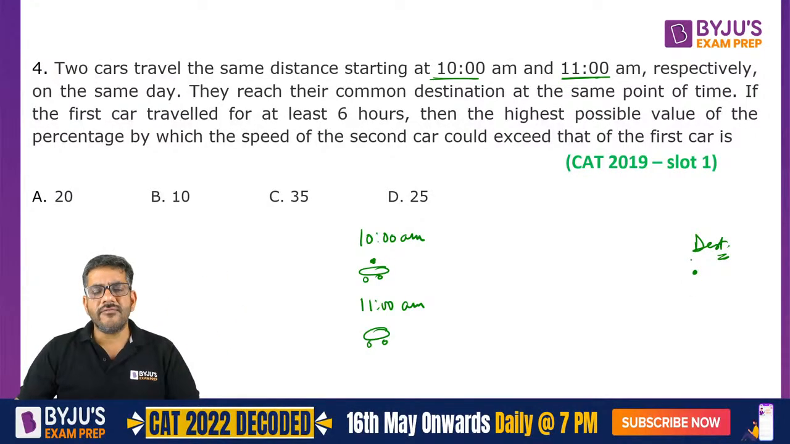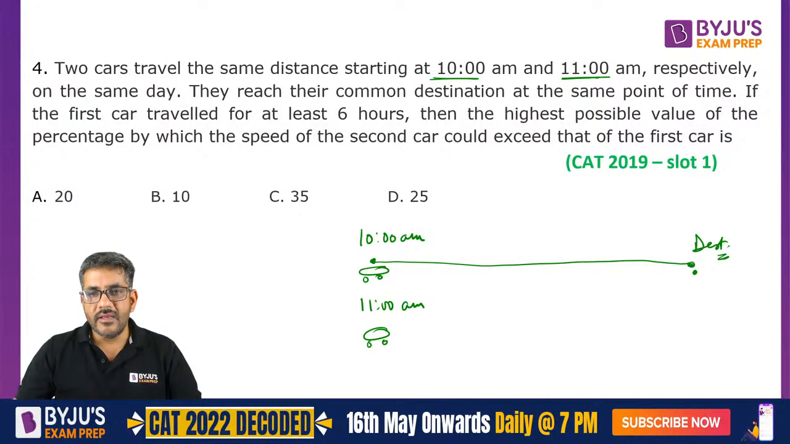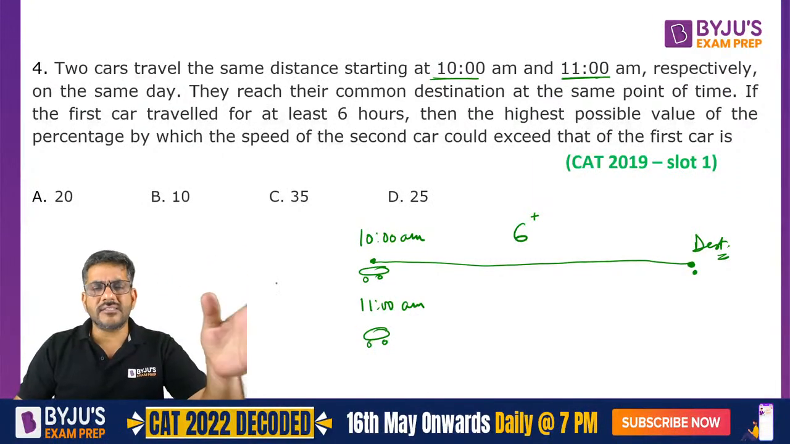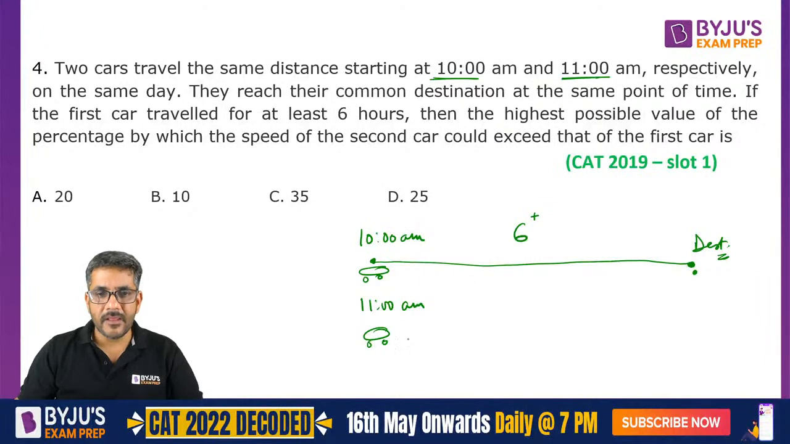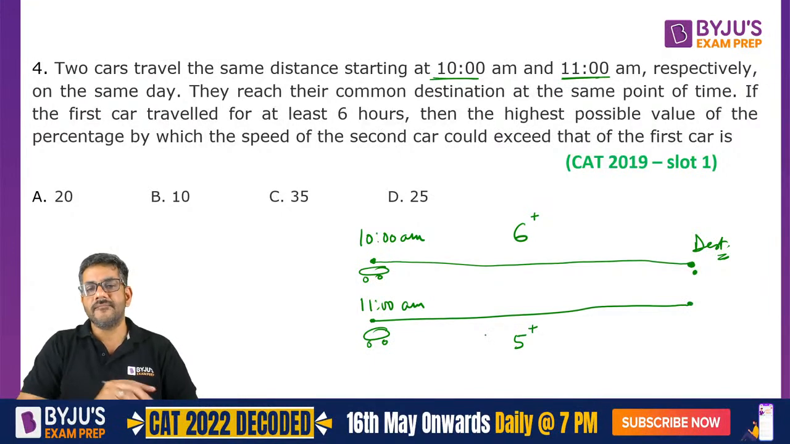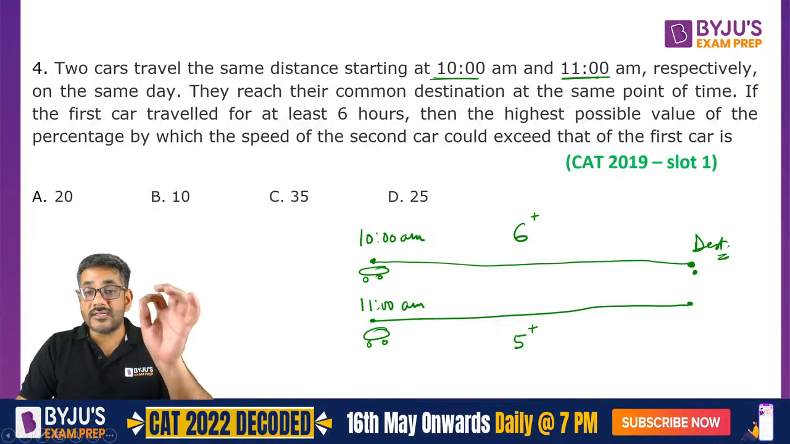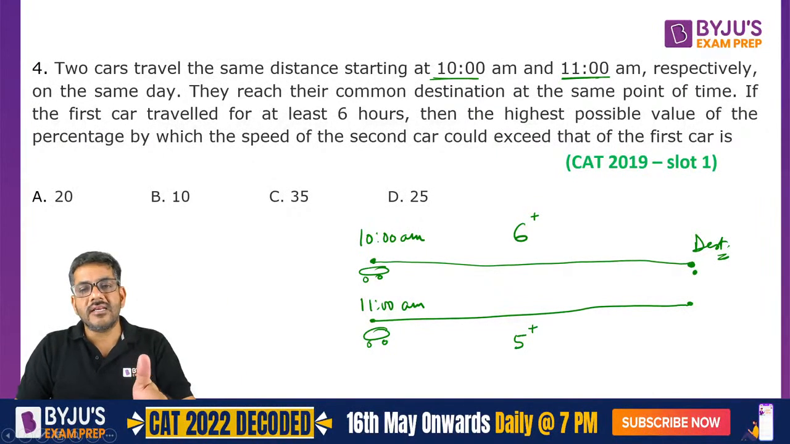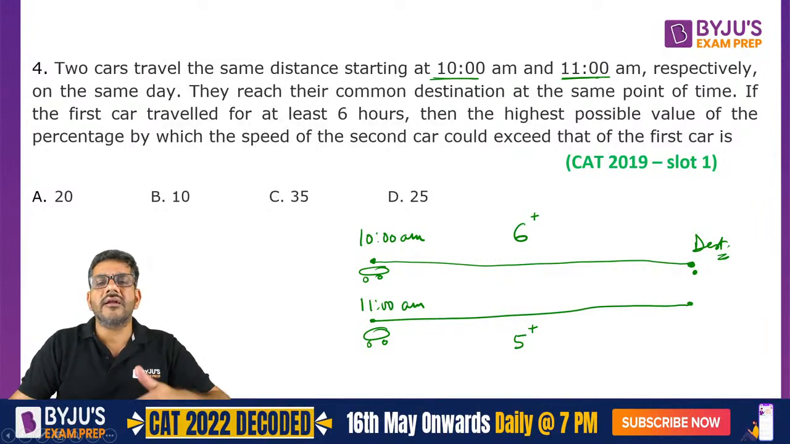The first car traveled for at least 6 hours. So that means the first car has reached this point in at least 6 hours. That means at least 6 का मतलब है 6 plus लिख देता हूँ. 6 hours और 6.5 hours, 7 hours, 7.98, ऐसा 6 से ज्यादा ही आएगा. So can I say because they have reached at the same time, right? इसका मतलब the second car has taken at least 5 hours. The second car started traveling 1 hour after the first car. So whatever time is taken by the first car, the second car is taking 1 hour less than it क्योंकि वो 1 घंटे के बाद चली है.